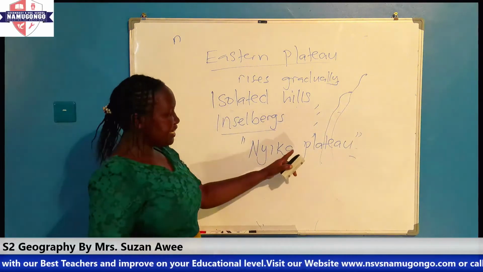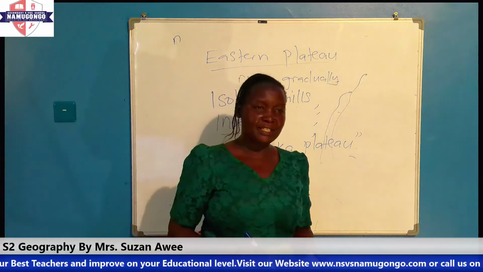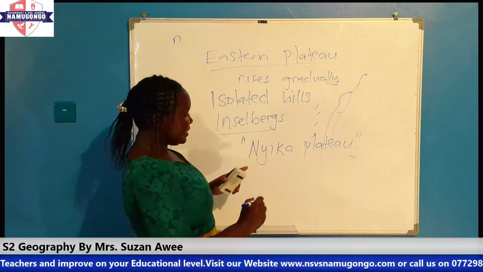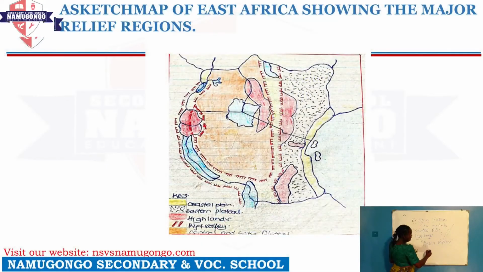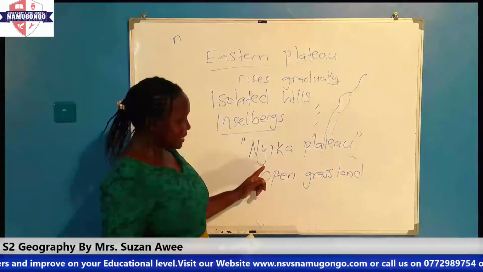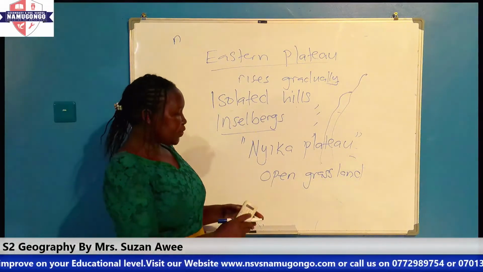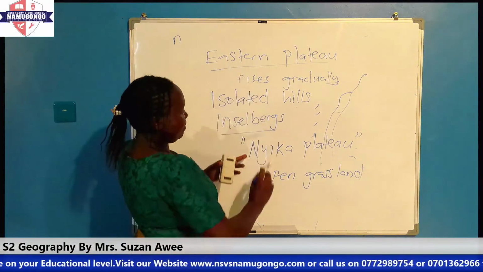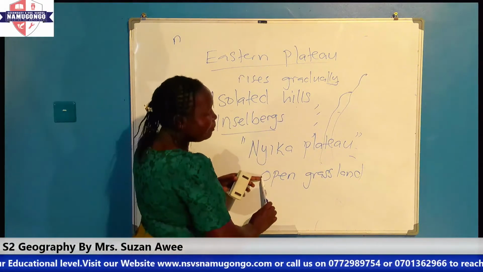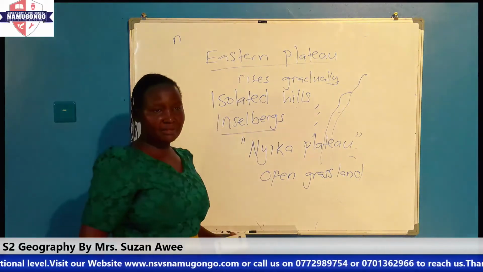Now, Nyika is a Kiswahili word meaning open grassland. I say, Nyika is a Kiswahili word meaning open grassland. So that means that the Eastern Plateau is mainly made up of grass.